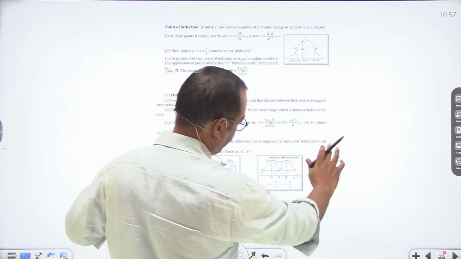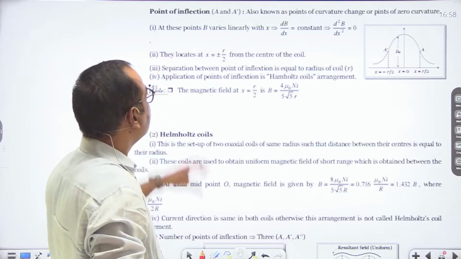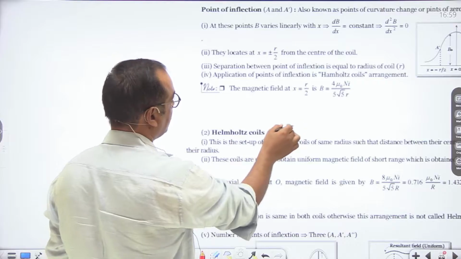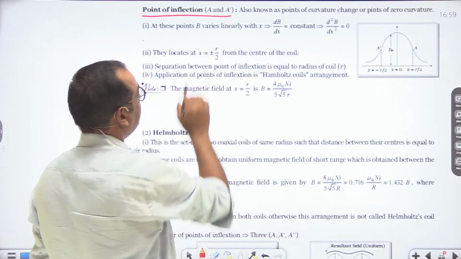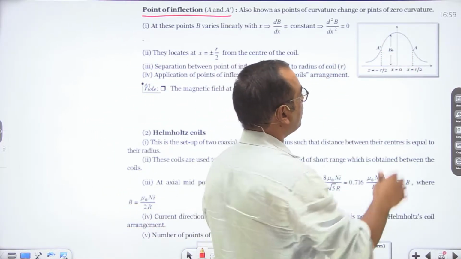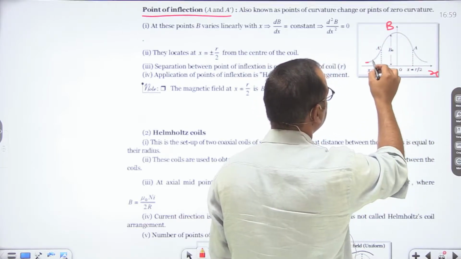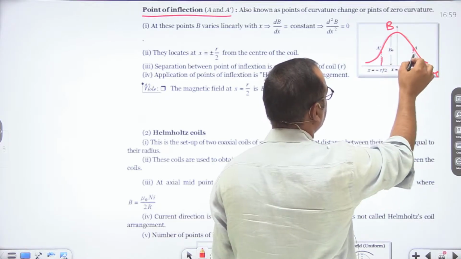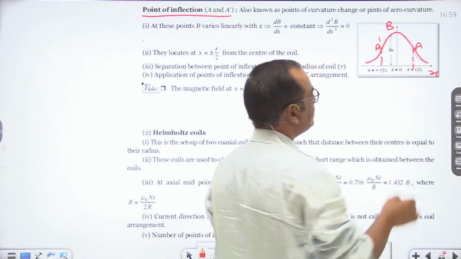Now, points of inflection. So what are points of inflection? These points of inflection in this given graph are A and A dash. If we draw a graph between magnetic field and distance x, this is the graphical representation where these points are known as points of inflection. Let us say this is point A dash and this is point A.